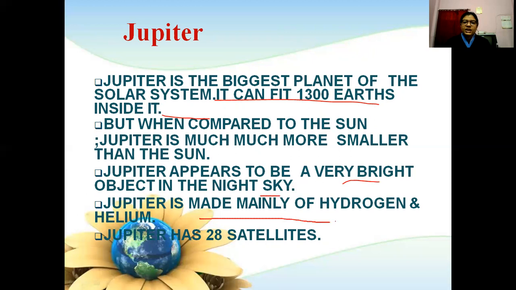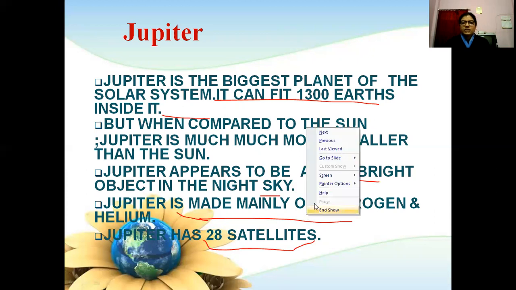Jupiter is made mainly of hydrogen and helium. It has 28 satellites.